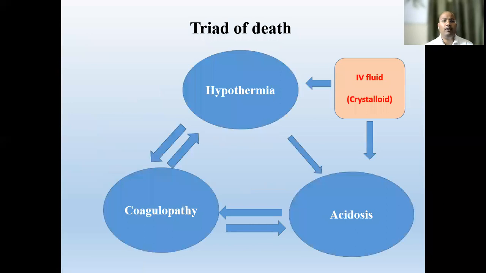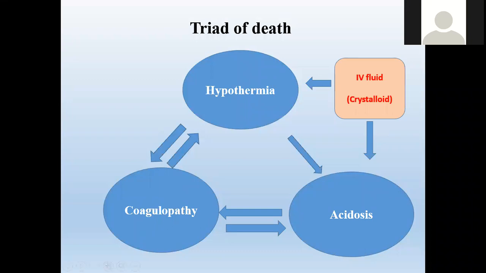Then there is one very important phenomenon, called the triad of death. When the patient has blood loss, the patient goes into hypovolemia. Due to hypovolemia, we know that acidosis develops at the cellular level.